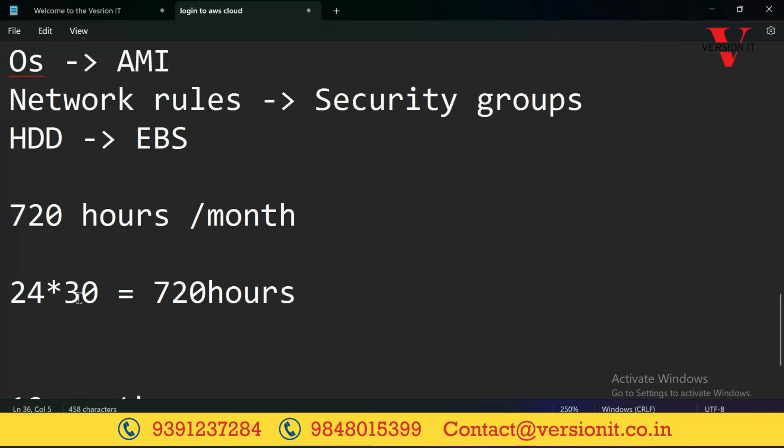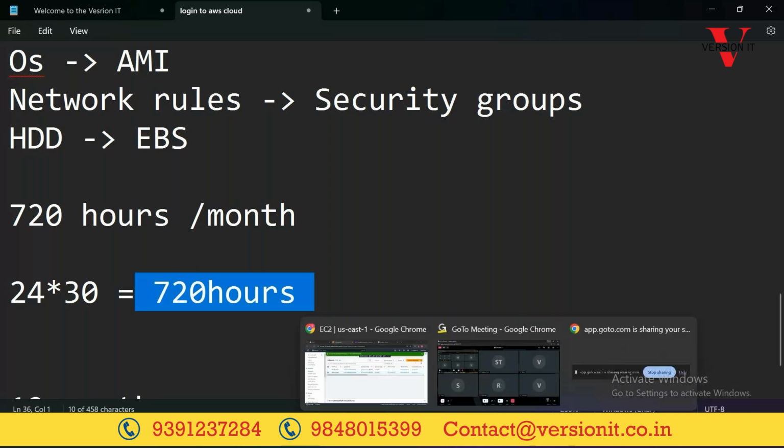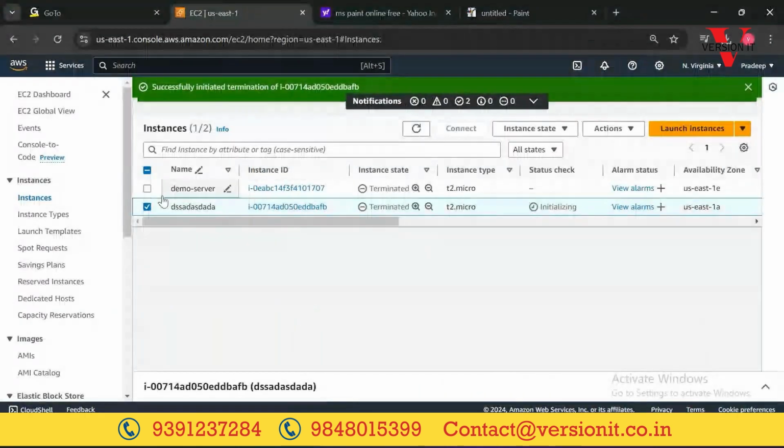Based on these hours, we need to shut down. But if you create 3 or 4 servers and run for 10 or 15 minutes, that's fine. That's why I'm saying, once you are done with your task, just go ahead and click on stop the instance, so that we won't get any bill.